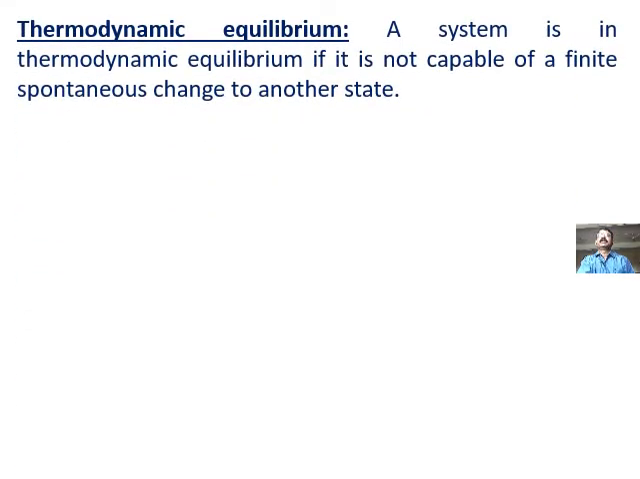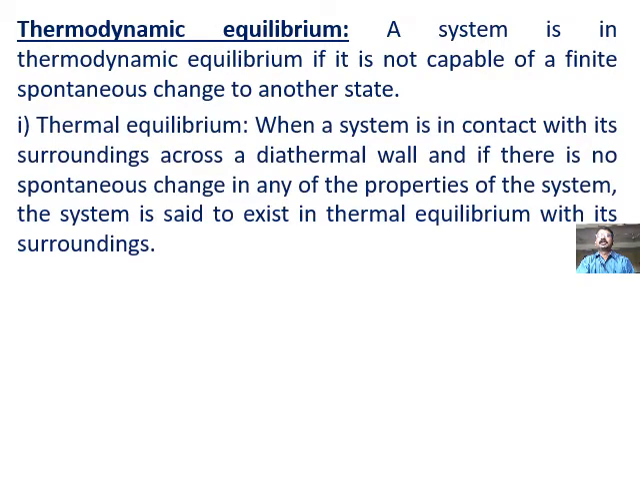So, thermodynamic equilibrium. A system is in thermodynamic equilibrium if it is not capable of finite spontaneous change to another state. So if the system has to be called in thermodynamic equilibrium, it should not change its state to another state easily. That is the meaning of finite spontaneous change to another state. Now, in order to meet the thermodynamic equilibrium condition, a system should meet three equilibrium conditions.